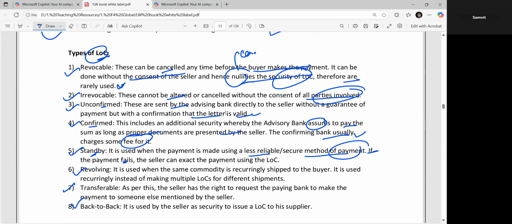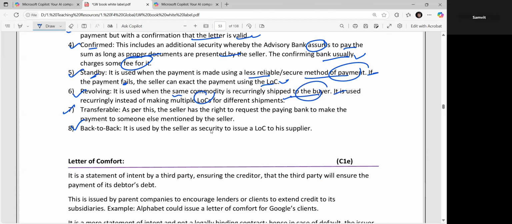If the payment fails, in that case, the seller can execute the payment using the LOC. Revolving is used when the seller's commodity is recurring shipping to the buyer. It is just to ensure that it is used recurringly instead of making multiple LOCs for the different payment shipments. Transferable means the seller has the right to request the paying bank to make the payment to someone else mentioned by the seller.